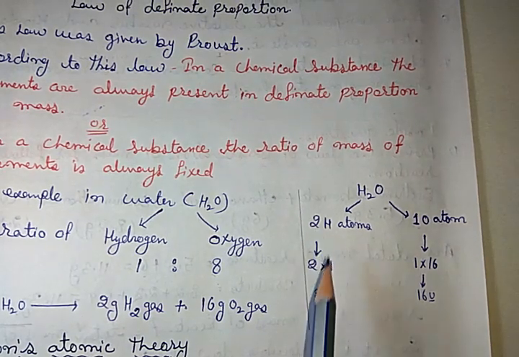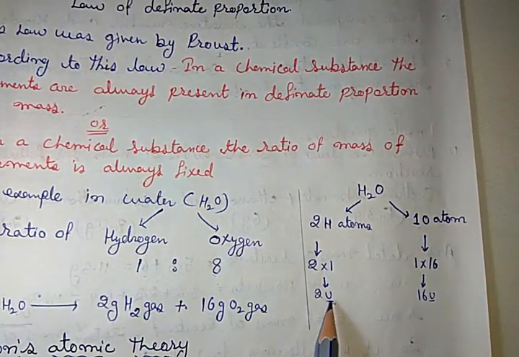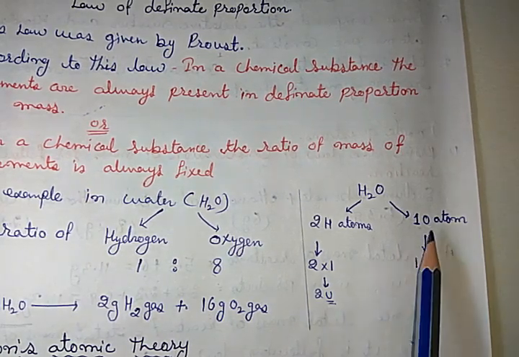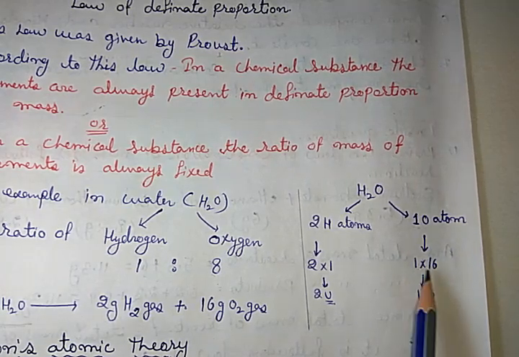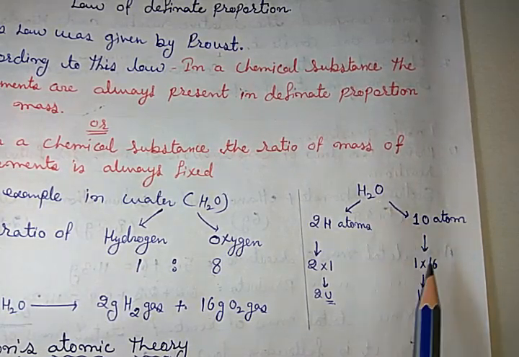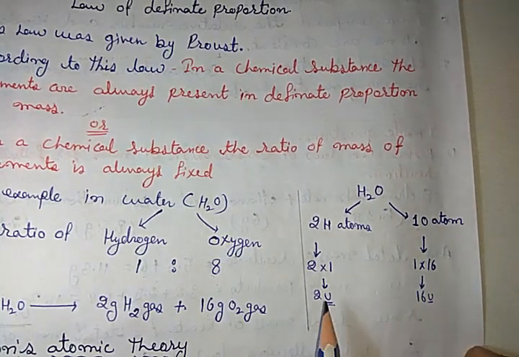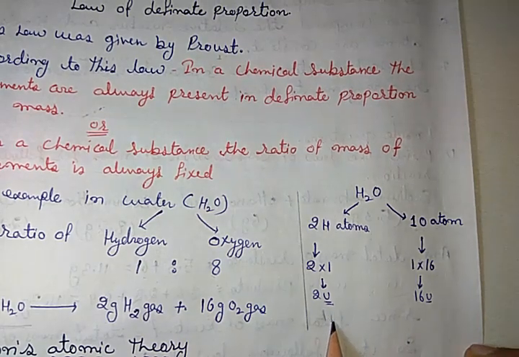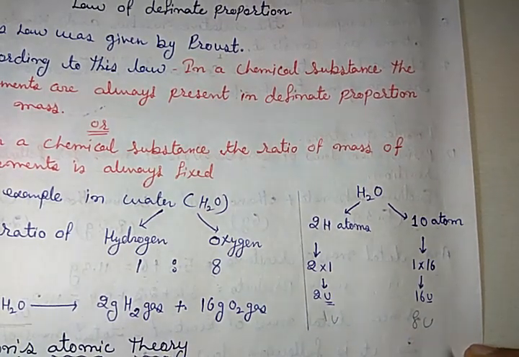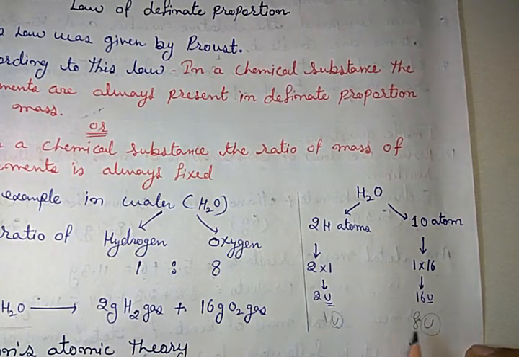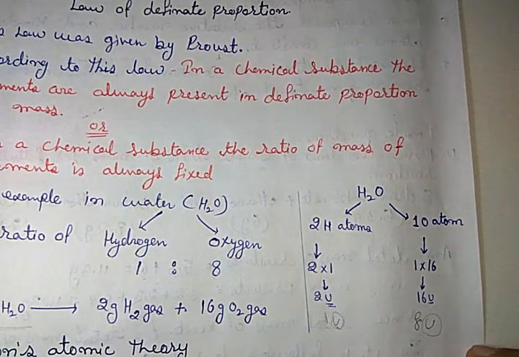Since here there are two atoms, 2 into 1, that is 2u. U means unified mass. It is a unit of measurement of atomic masses. And here the atomic mass of oxygen is 16. Since it is one atom, 1 into 16, that is 16u. That means it is 2u and 16u. If we simplify, it will be 1u and 8u. And if we remove u, then it becomes 1:8. Got it?